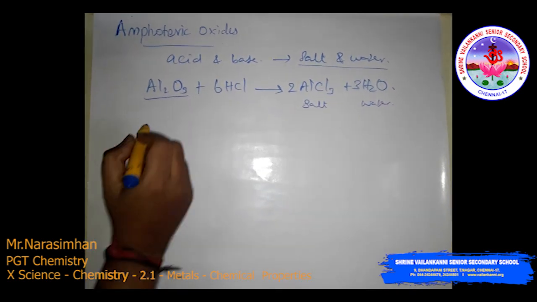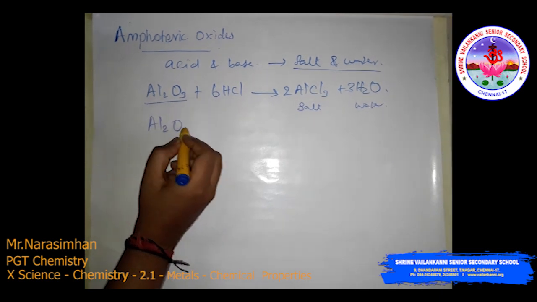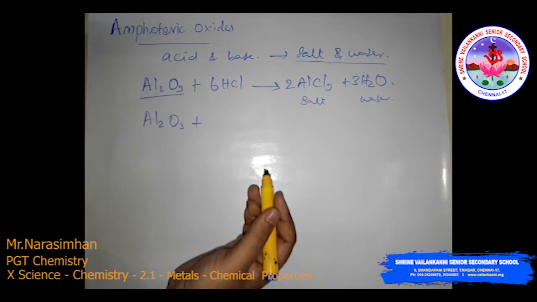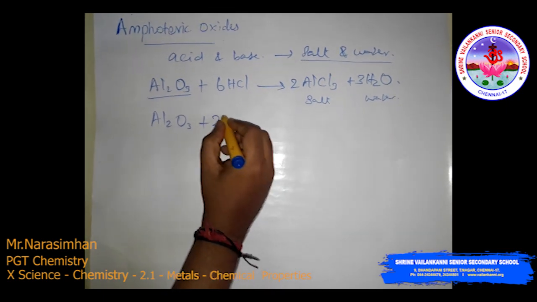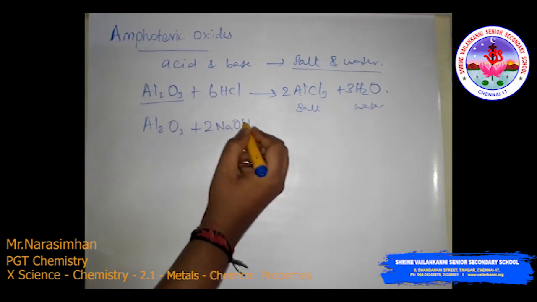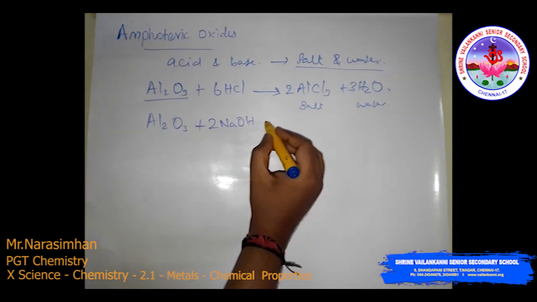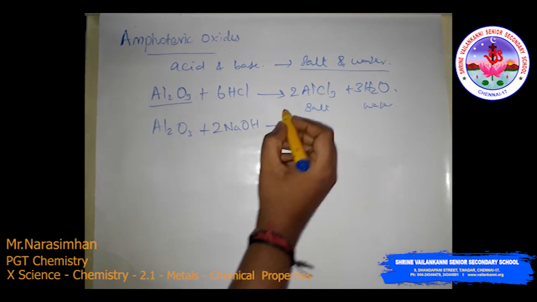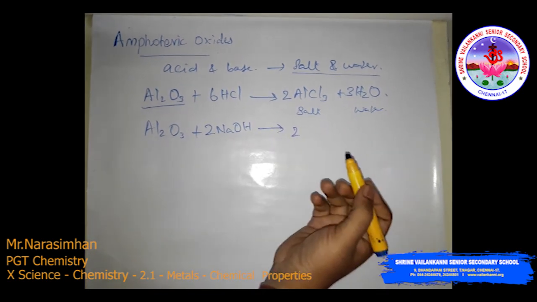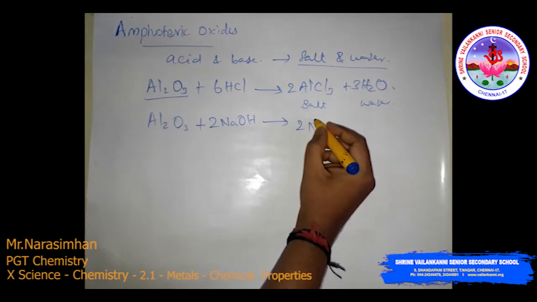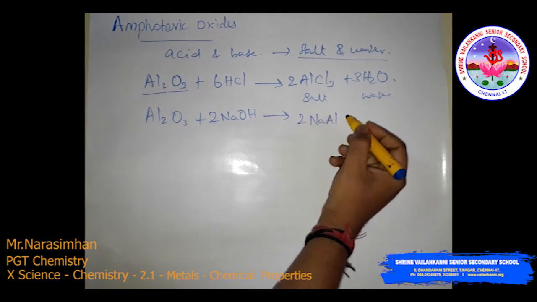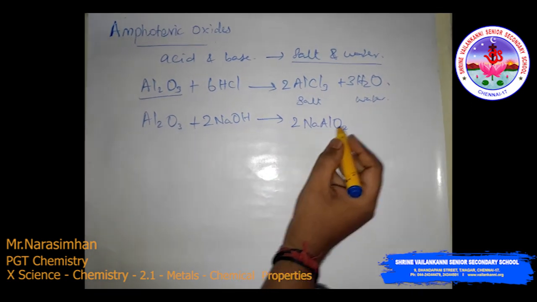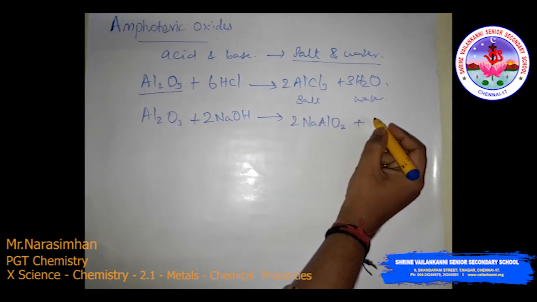In a similar way, Al2O3 reacts with a base, sodium hydroxide or potassium hydroxide; you can use sodium hydroxide. Al2O3 reacts with 2NaOH to produce the sodium salt, sodium aluminum oxide, 2 moles of NaAlO2, and water.